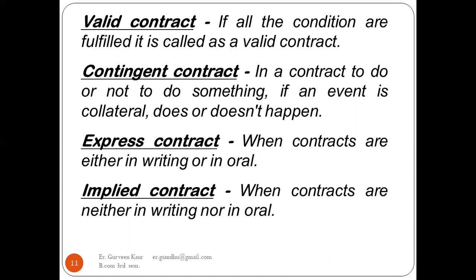Next is the contingent contract. In a contract, to do or not to do something, if an event collateral to the contract does or does not happen. When things may happen or may not happen, that is known as a contingent contract. When there is some doubt, that is a contingent contract. We have some doubt in a few conditions that it may happen or it may not happen. Express contract: when the contract is either in writing or oral. So everything is in writing or everything is spoken, it will be an express contract.